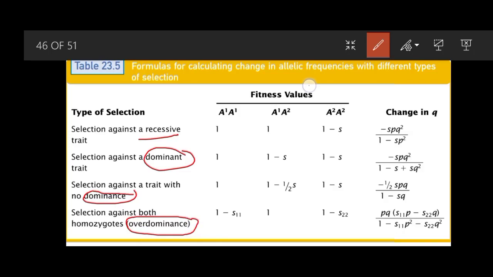Their fitness values are also given, and then formulas for calculating the allele frequency of q. We are not going into detail of deriving these formulas. We can just put values into these formulas and calculate the change in the frequencies.